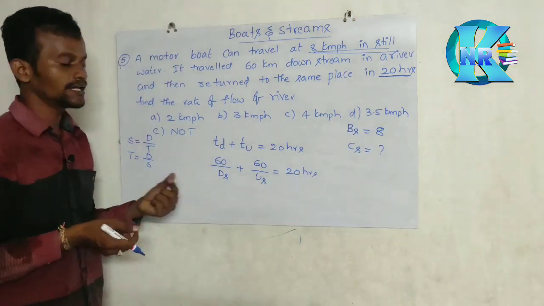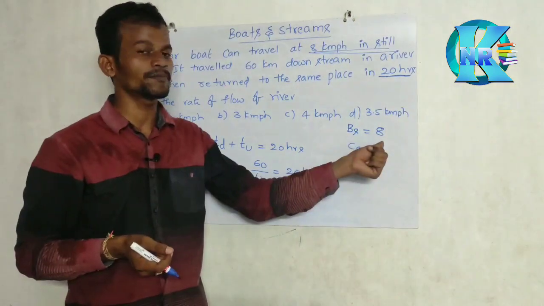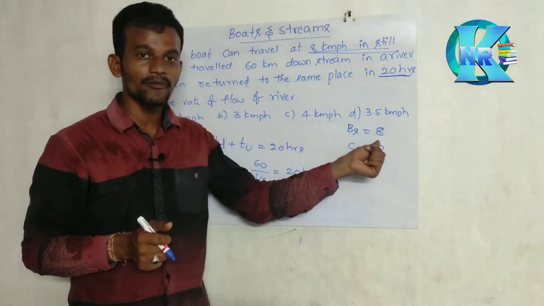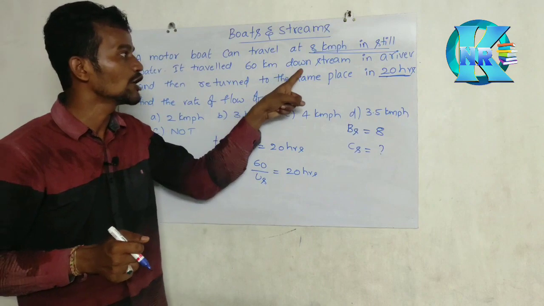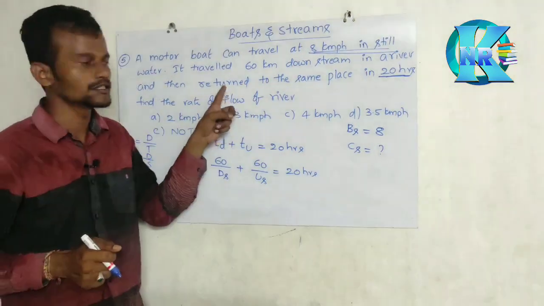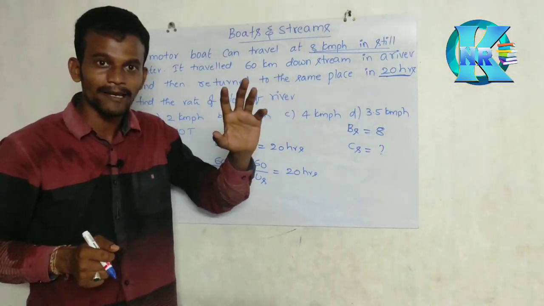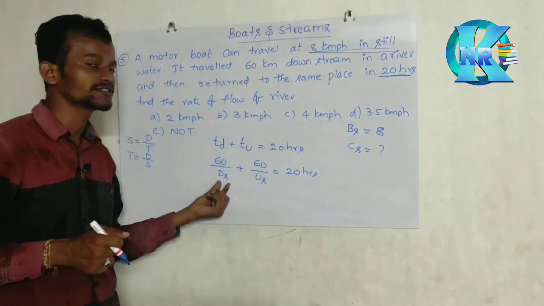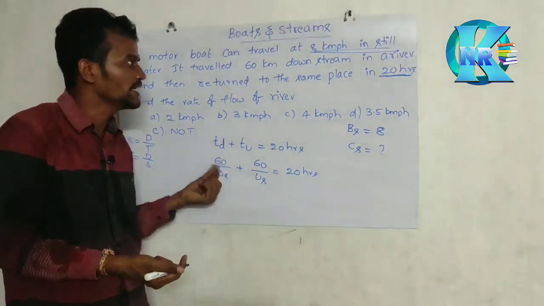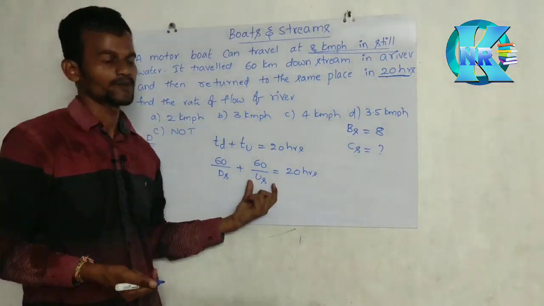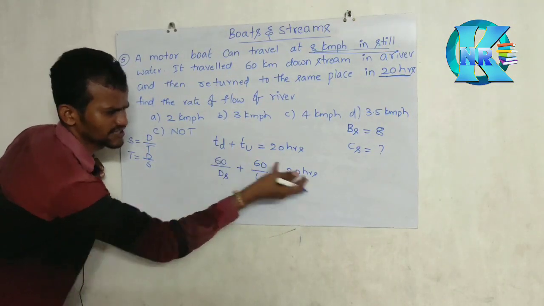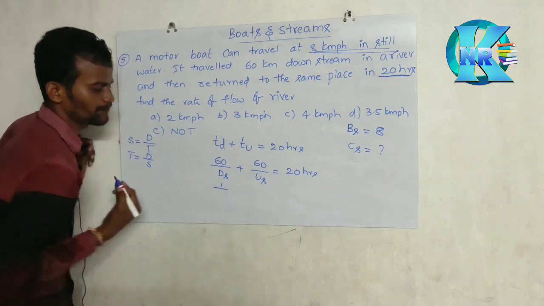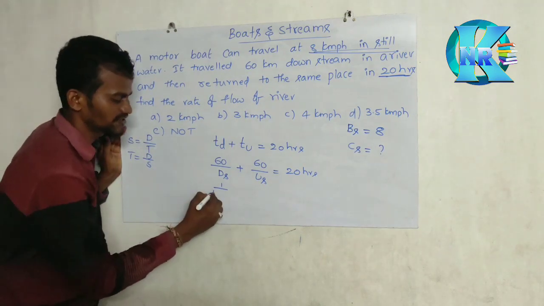Understand, sir? Here I am not taking 8 km per hour. Why? This 8 km per hour is a still water speed, but here downstream and return are clearly given. Downstream means that is not own capacity. Water force is adding. That's why downstream speed, and return means upstream speed. These are different speeds. Now take 60 on the other side, 1 by DS. DS is nothing but what, sir?